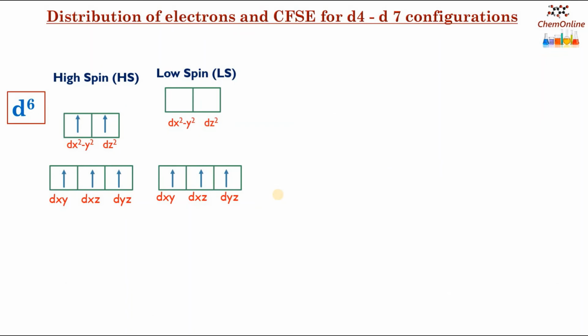Now next is the distribution of electrons in a d6 complex. We have already seen that in the d5 case, for high spin, all the 5 electrons are unpaired, or all the orbitals are singly occupied. Now in a high spin complex, the 6th electron will move on to the lower energy orbital and pair up, whereas in a low spin complex, the splitting energy is more than the pairing energy, and hence the remaining 3 electrons will get paired up in the lower energy orbitals.